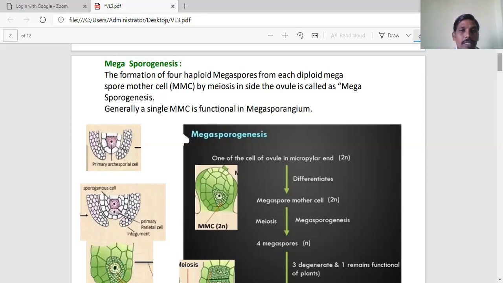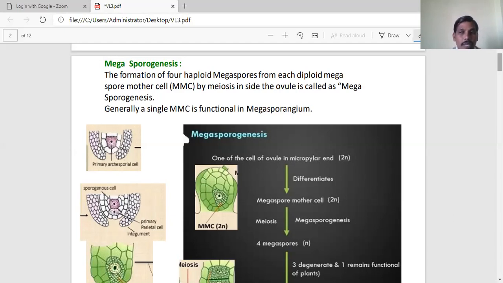This ovule structure is also called megasporangium. Why is it called megasporangium? Within the ovule, a few diploid cells arise and develop the megaspores. That's why the ovule is considered as megasporangium. Some say it is an integumented megasporangium; integumented megasporangium is nothing but the ovule.